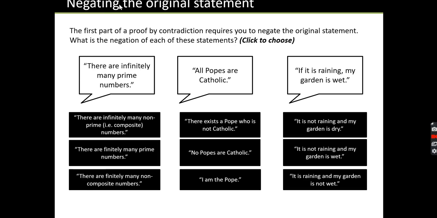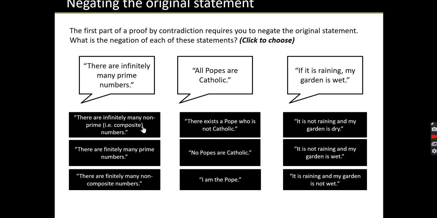With proof by contradiction, we need to first look at how you decide what the statement should be. This is called negating the original statement, and there are 3 examples here on your screen. The first example says there are infinitely many prime numbers. They don't end. They just go on and on and on. So what is the negation of this? What is the not case?